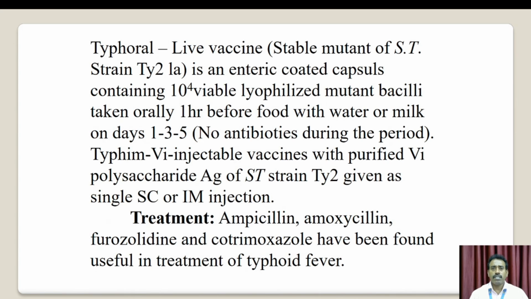The typhoid live vaccine uses stable mutants of the Ty21a strain, given in an enteric-coated capsule containing 10⁹ viable mutant bacilli, taken orally one hour before food with water or milk on days 1, 3 and 5. There should be no antibiotics during this period.